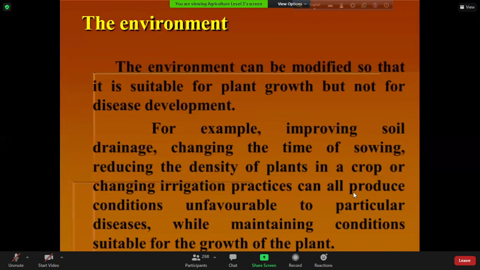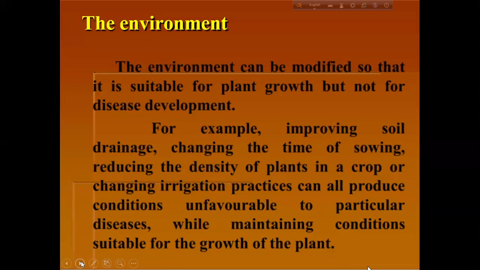Then we have to modify the environment. We cannot control the environment, we cannot control the temperature and relative humidity, but we can modify the temperature and relative humidity to some extent by following a number of approaches or techniques. For example, by adjusting the planting time or sowing time of the seed, by reducing the density of the plant, by changing the irrigation pattern, by changing the timing of irrigation. By doing so, we can regulate the temperature, relative humidity, and other aspects of the environment.